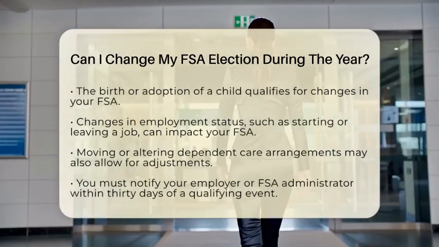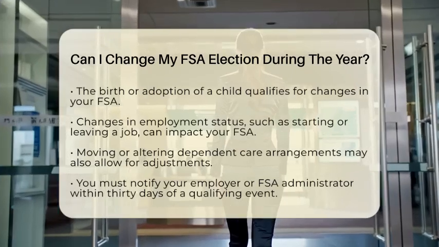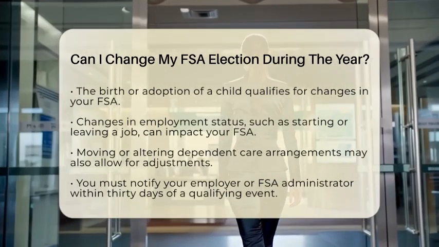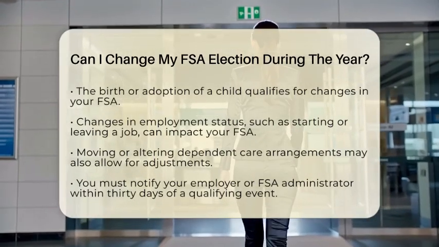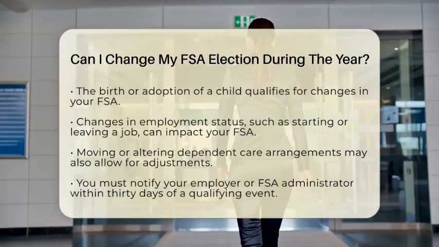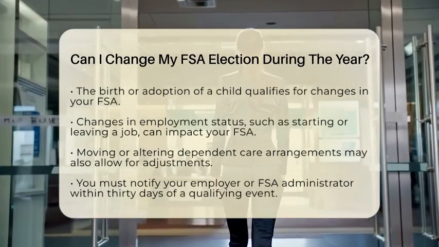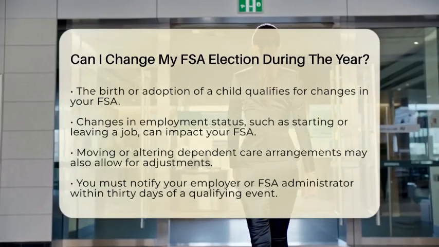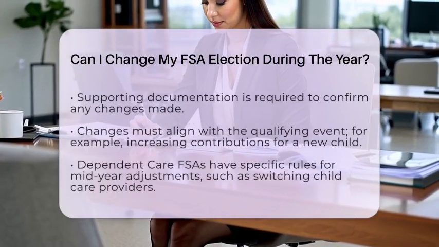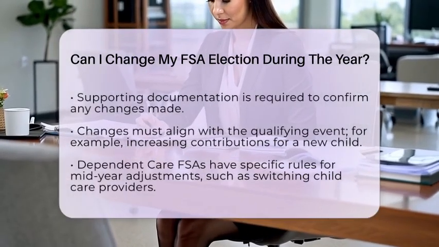If you experience one of these qualifying events, you typically need to notify your employer or flexible spending account administrator within 30 days. You will also need to provide supporting documentation to confirm the change. It is important to remember that any change you make must be consistent with the qualifying event. For instance, if you have a new child, you can increase your contribution amount. Conversely, if you lose a dependent, you may need to decrease it.